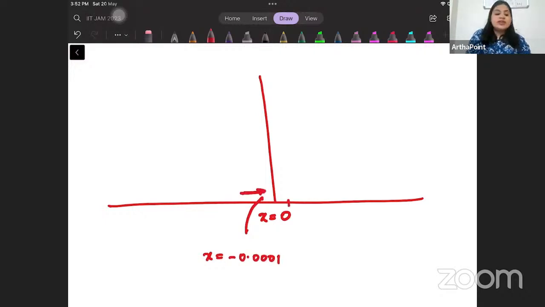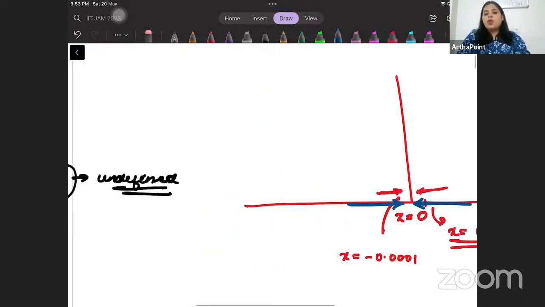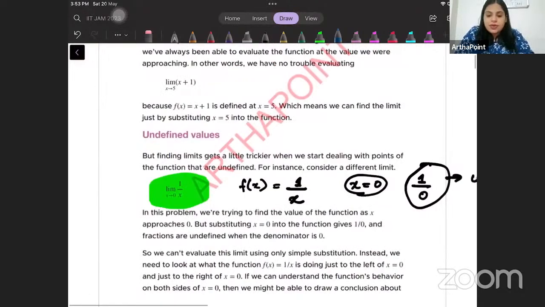And what happens when it is very close to 0 but approaching from the other side, say x is 0.0001? So we are asking what happens if we approach from the left-hand side and from the right-hand side. And this is where we talk about one-sided limits.